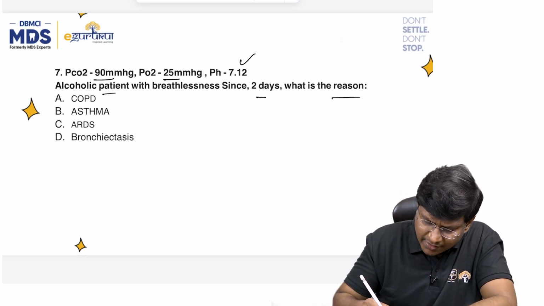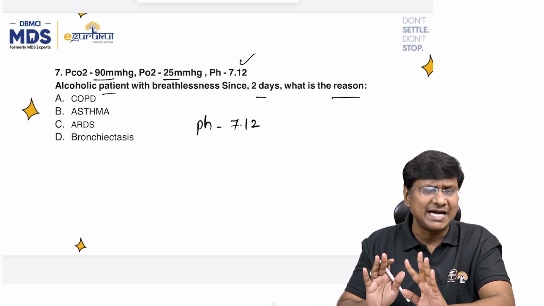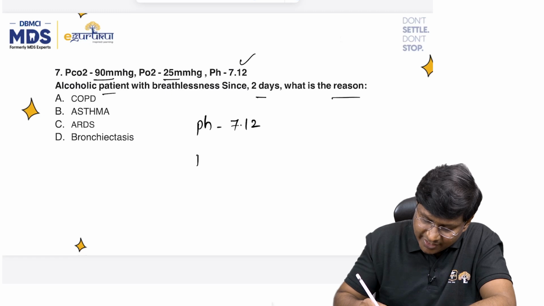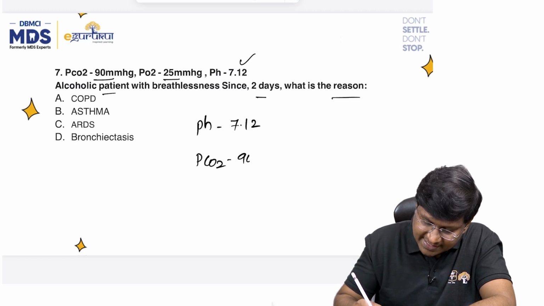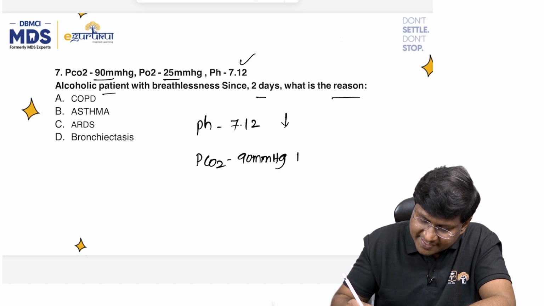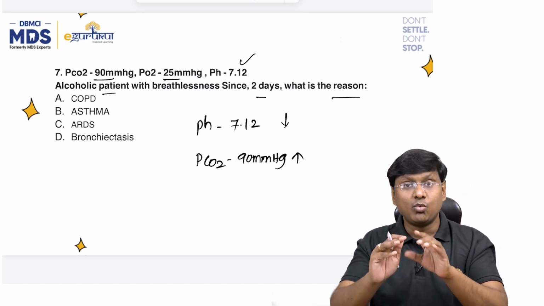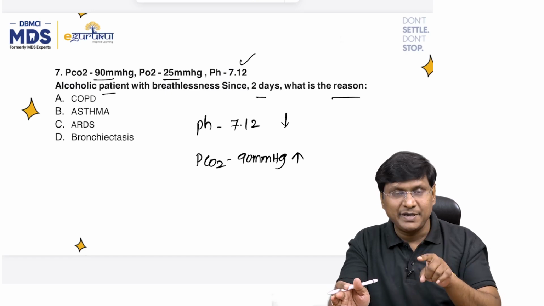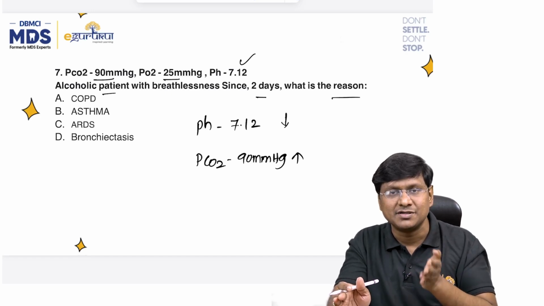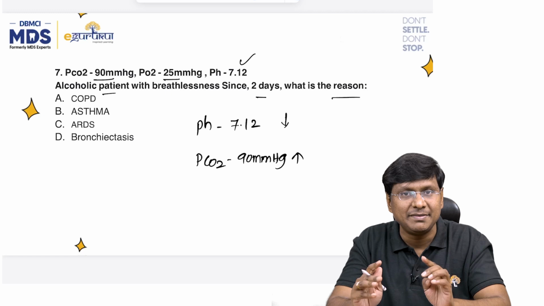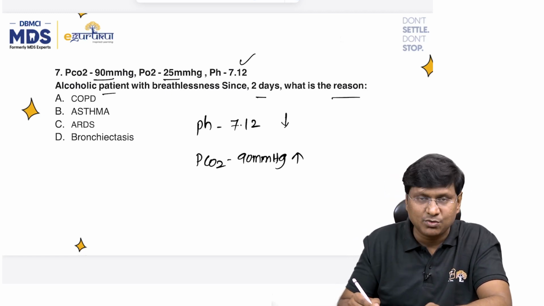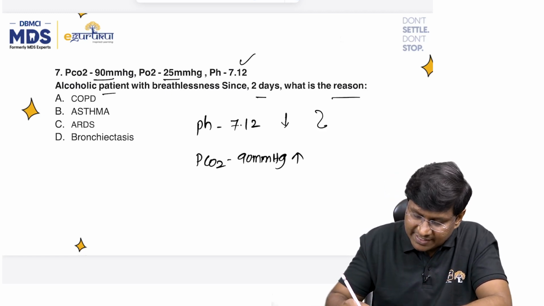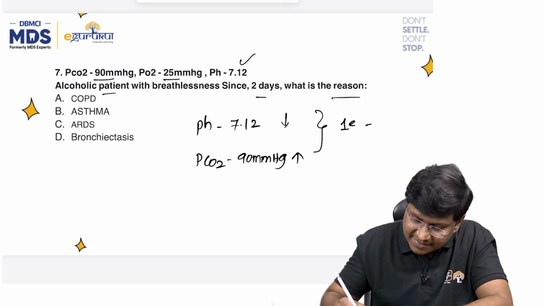Right. So if you take the pH, it is 7.12. So what exactly is this? It's an acidic pH, right? Then you take PCO2. PCO2 is 90 millimeters of mercury. So the pH is reduced and the PCO2 is increased. What is the rule? The rule is that if pH and PCO2 change in the same direction, the primary acid-base abnormality will be metabolic. But here the pH and PCO2 have changed in opposite directions. That is the reason why the primary acid-base abnormality will be respiratory.